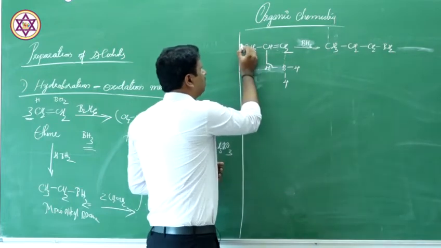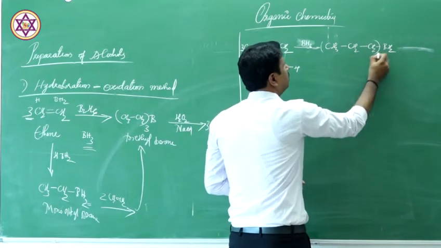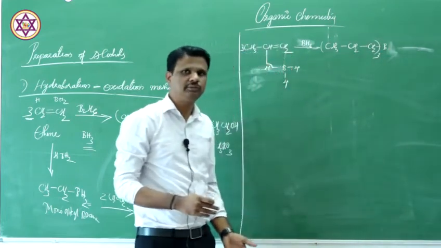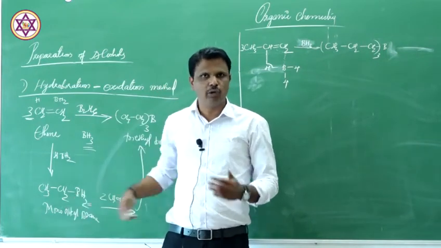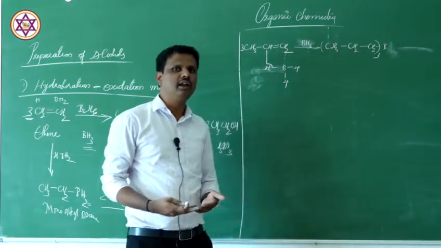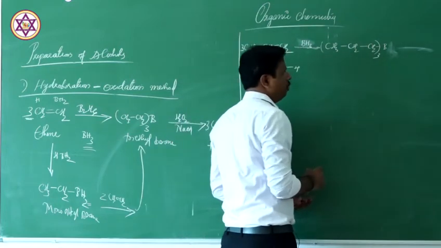If we take 3 propene, then you will get tripropyl borane. This is very important. I am not writing all the steps; I have already explained here. In the first step you get mono, again one more alkene reacts to get di, again one more reacts to get trialkyl borane. In this case we have tripropyl borane.